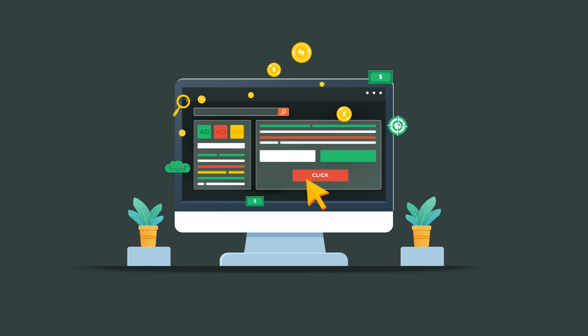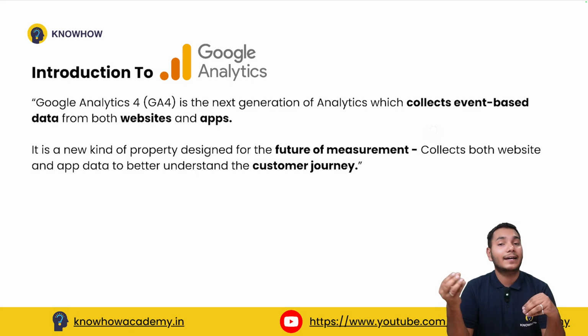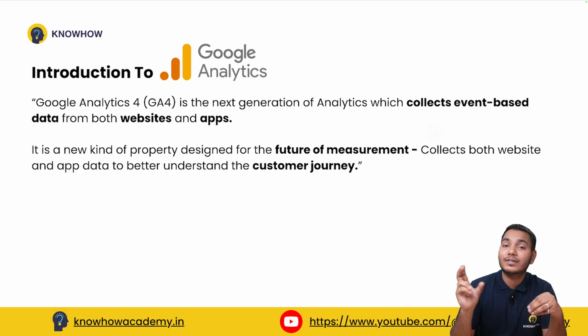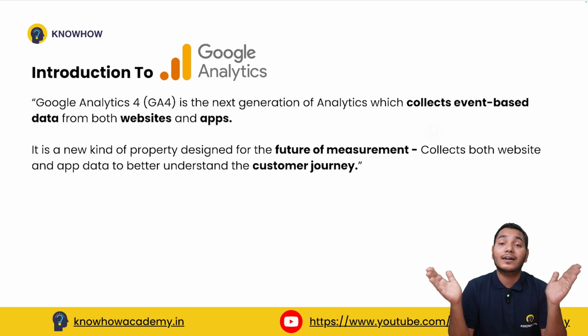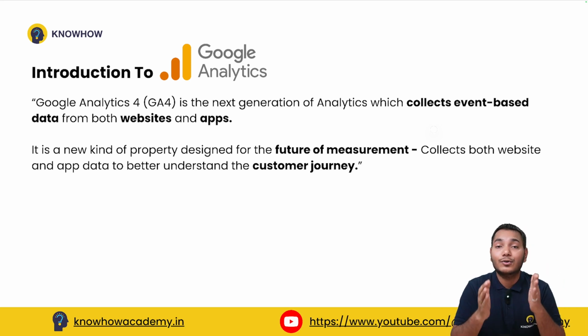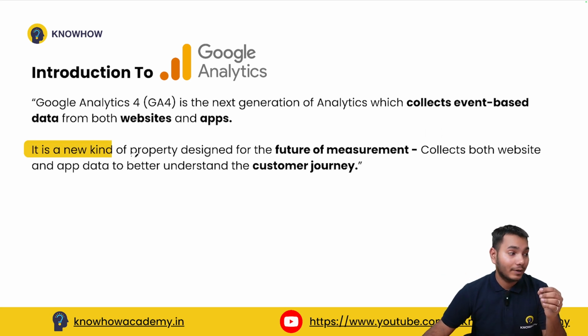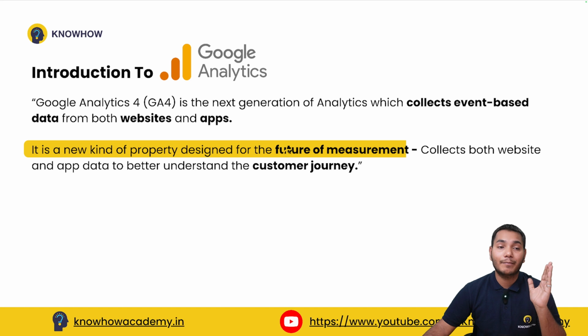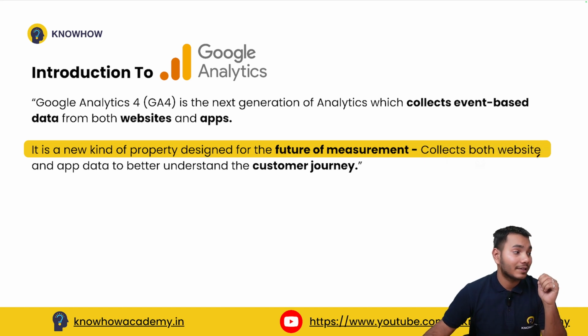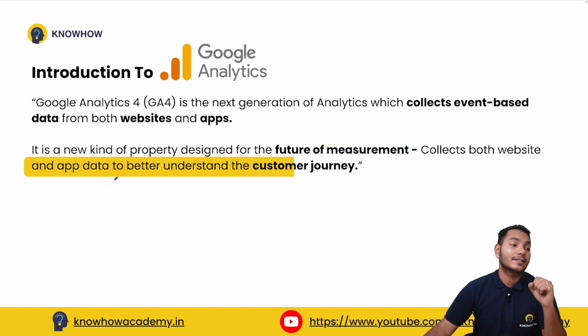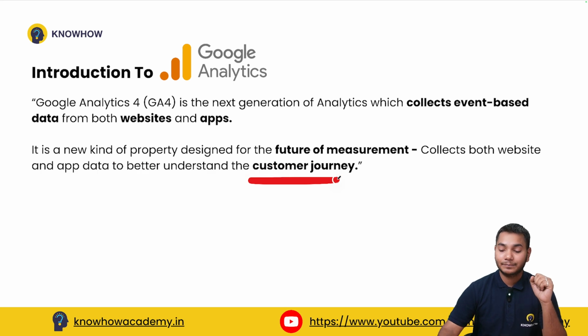Google Analytics collects that data, like how the user is coming and what customer journey the user is going through. It records everything, every minor thing that your user is doing on your website. It is a new kind of property designed for the future of measurement that collects both website and app data to better understand the customer journey.